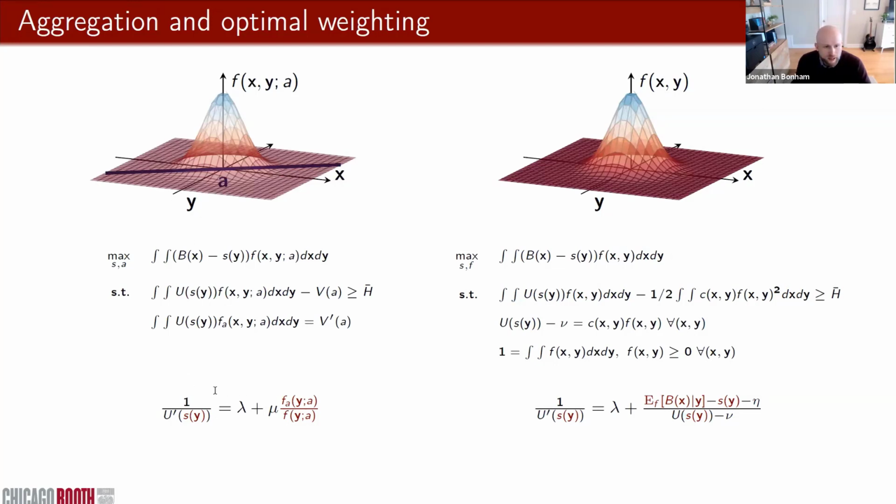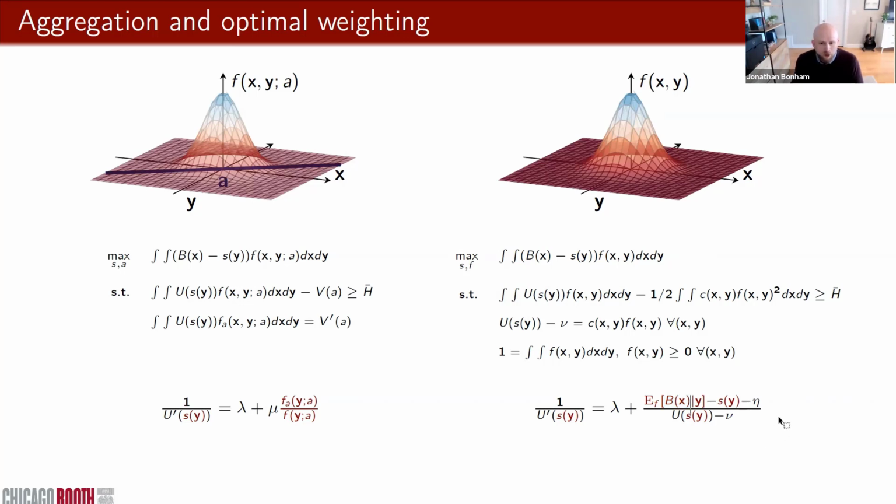The solution is going to take the same basic form. We still contract on Y if it's incrementally informative about A under the classic approach. And in our approach, we get a very similar solution. It's just that X has now been replaced with B of X, the principal's objective function in this expectation.